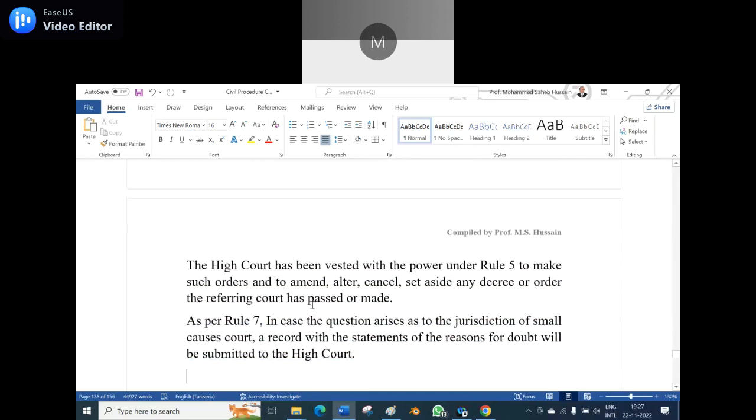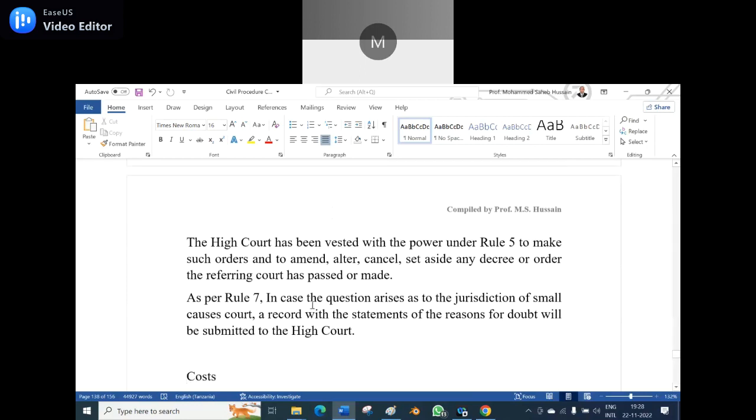The High Court has been vested with the power under Rule 5 to make such orders and to amend, alter, cancel, set aside any decree or order the referring court has passed or made. So, Rule 5 is very much clear that orders and to amend, or to alter, or to cancel, or set aside any decree or order the referring court has passed, means the subordinate court has passed or made.